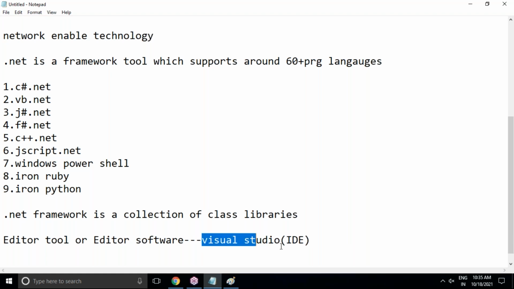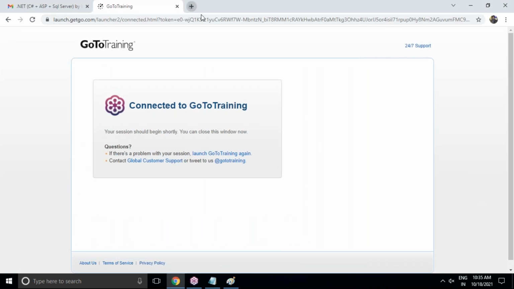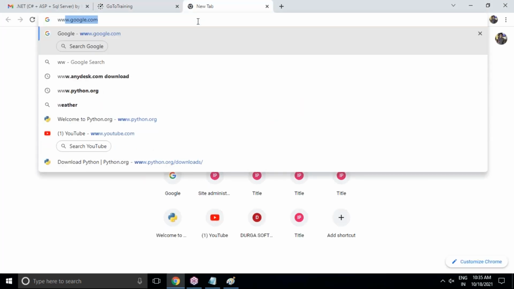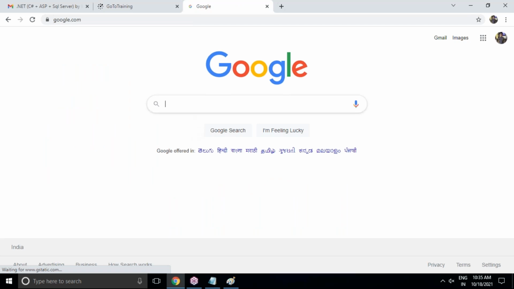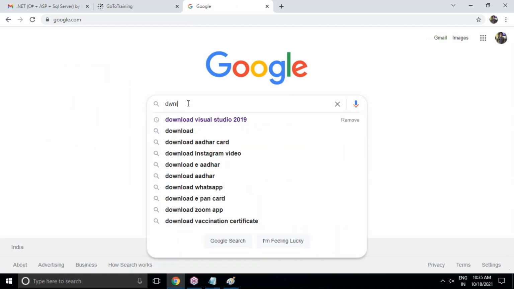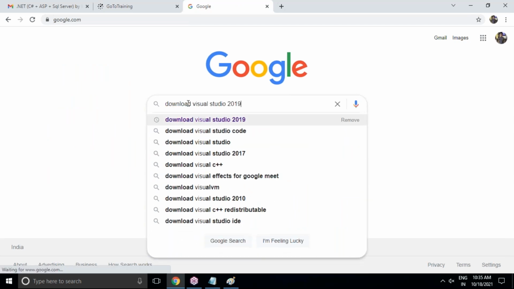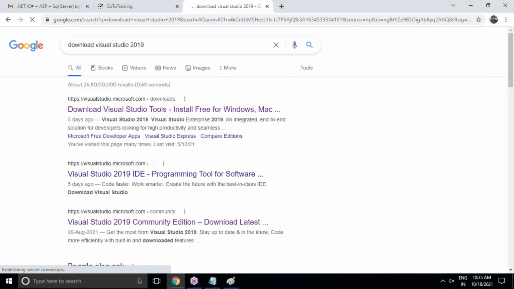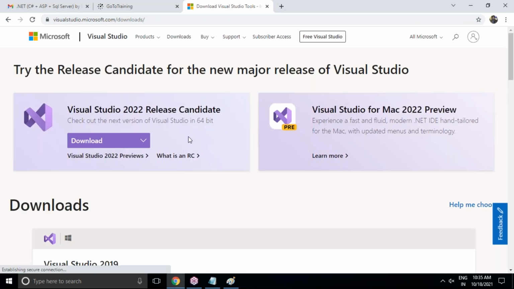So Visual Studio installation is quite enough. So how to do that? Let's go to Visual Studio. Simply go to Google and type download Visual Studio 2019. This is the latest. And now you can see there is a first link, visualstudio.microsoft.com. So click on this and you will be able to find here three options.